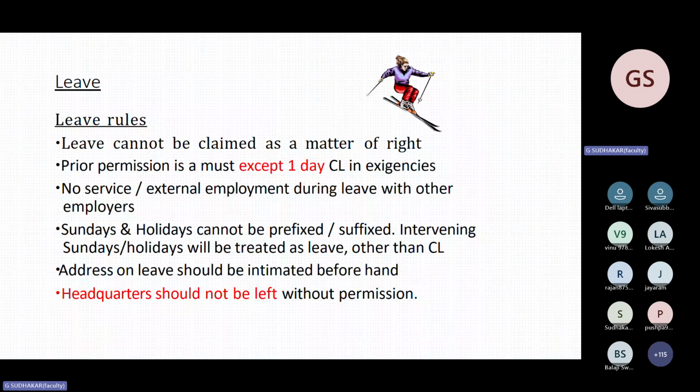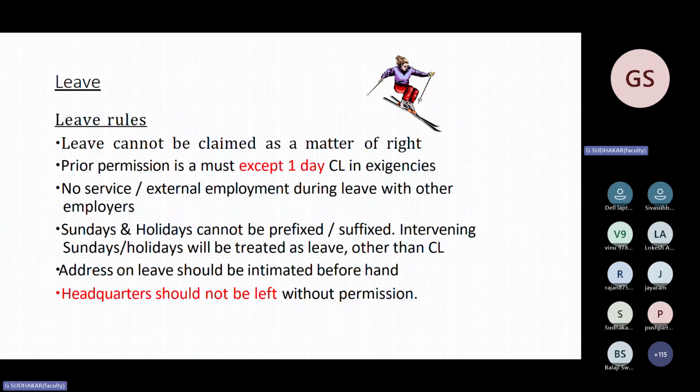There is one question they have asked twice. How many days before do you have to apply for earned leave? If you are going on earned leave for 15 days or 6 days, how many days prior do you have to apply? Many of us are not applying in advance. We are applying only after returning from the leave. But the condition is you have to apply 15 days in advance. So that is the correct answer. For PL, you have to intimate 15 days in advance. For SL, we cannot intimate in advance, but you must submit your medical certificate and fitness certificate once you resume for duty.